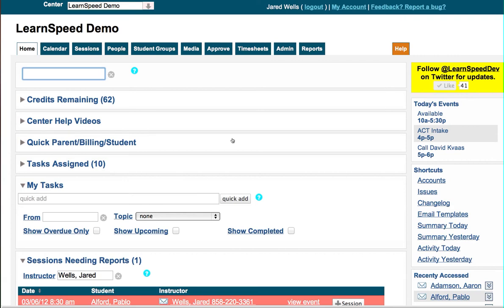Now oftentimes communication means sending an email, let's say, to an instructor to follow up or get back to you about something, or maybe to another administrator to follow up with a parent about an SAT program in the future. But an email or a phone call alone requires the administrator who's assigning this task to be constantly aware of whether they got back to me or not. And if they didn't get back to me in time, I need to follow up with them again to make sure that we don't drop the ball.